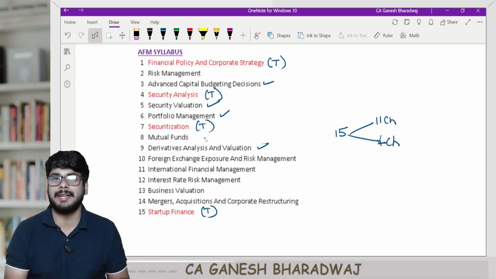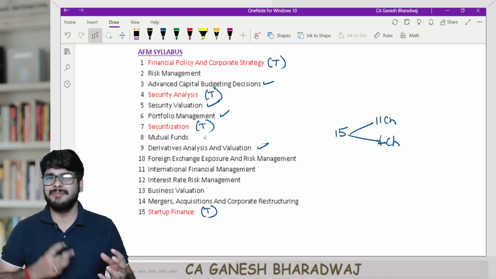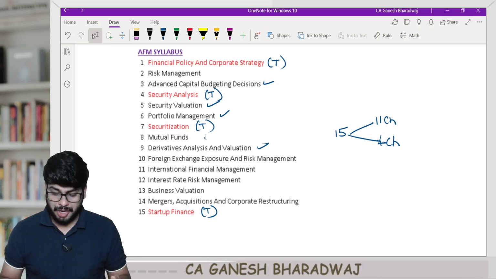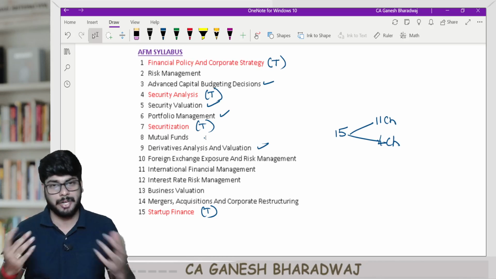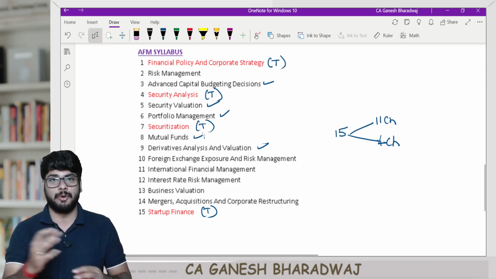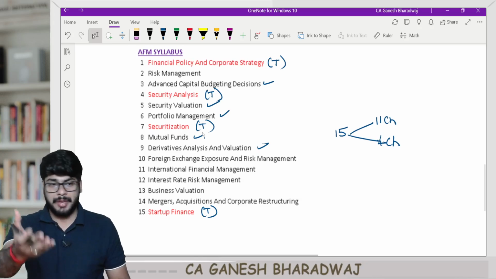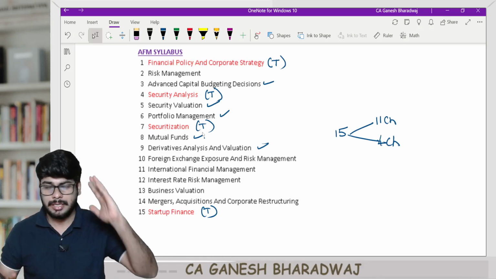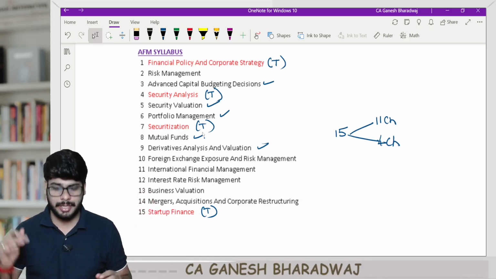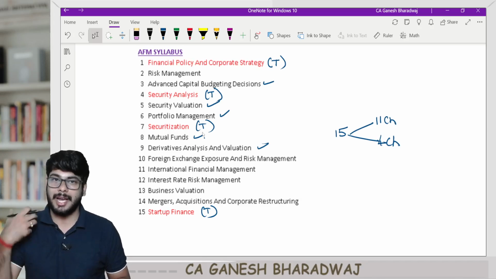Only then can you even attempt these particular chapters. So I'm just trying to give you a background, because wherever possible, we will be interlinking with the practicalities. For example, you might have heard a lot about mutual funds, like a very famous ad with celebrities like MS Dhoni or Sachin Tendulkar. But how does a mutual fund actually work?